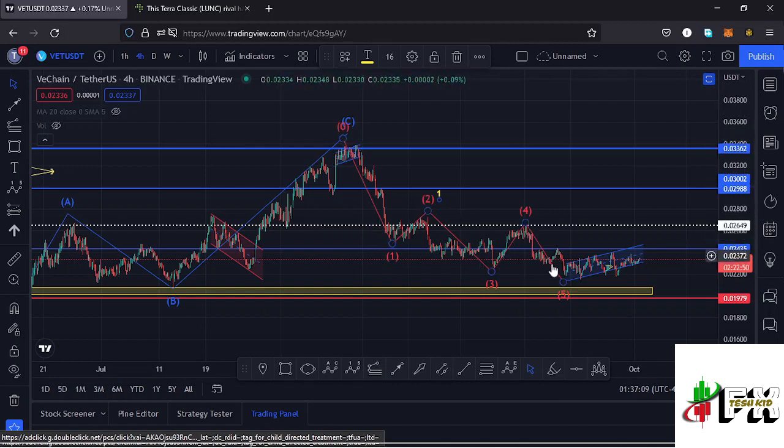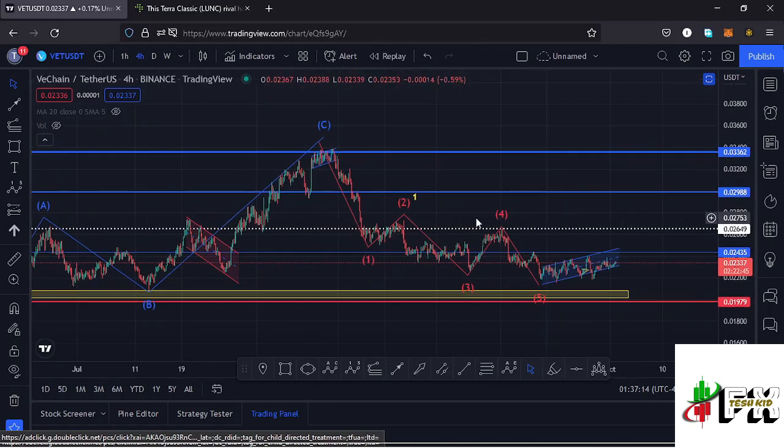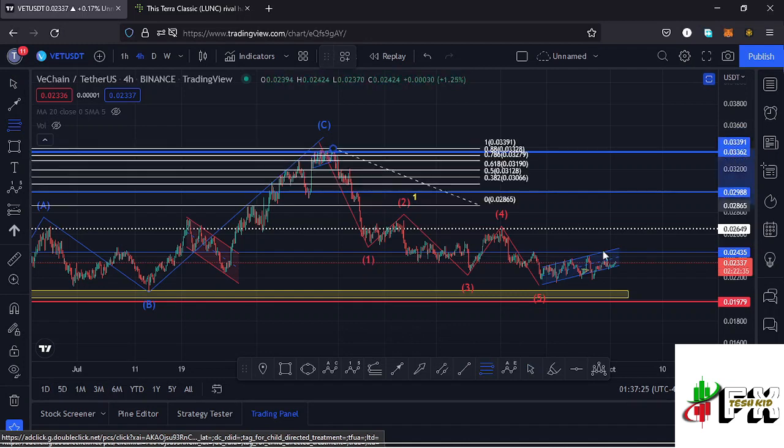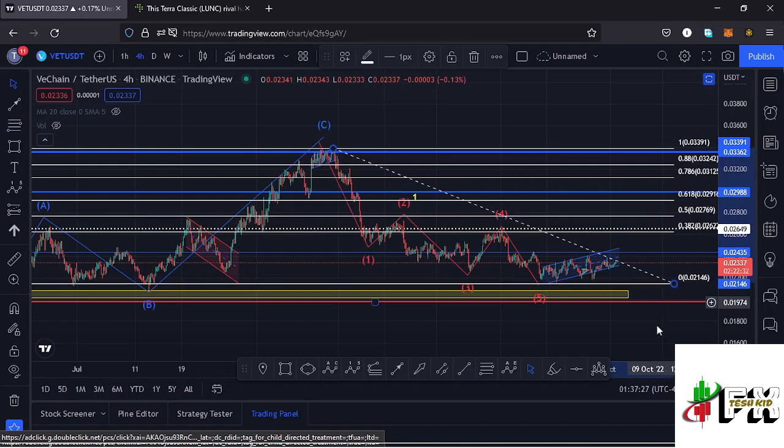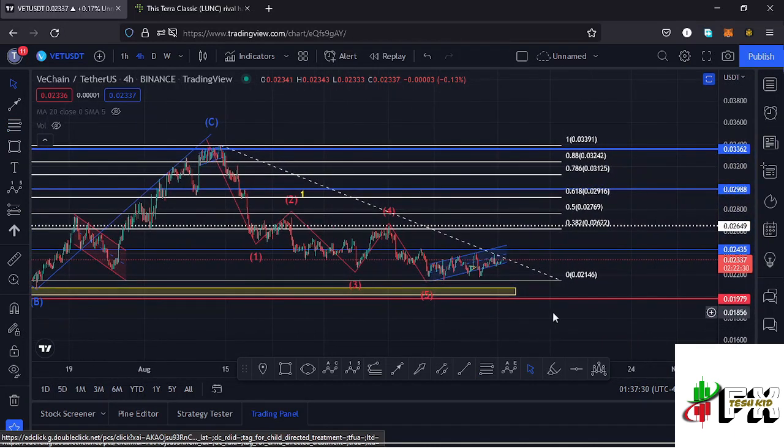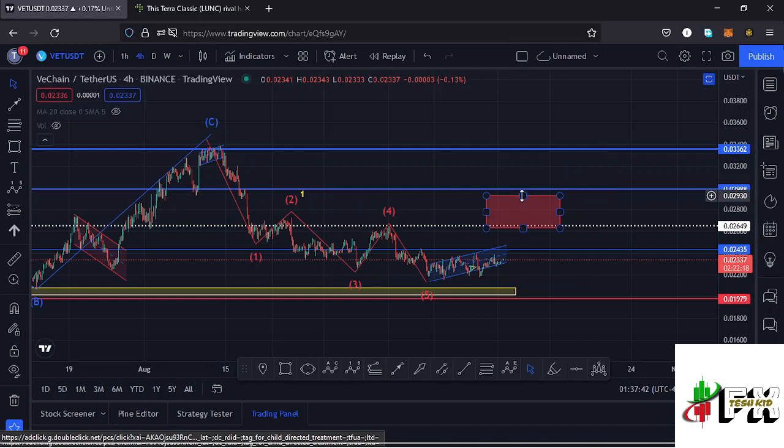And starting with the long-term scenarios that can play out here on the Vechain chart, after seeing the formation of a higher Elliot wave count 1 over here, it's possible for us to see a higher Elliot wave count 2. And because a wave 2 is a corrective wave, which is also a retracement of the first wave, we can use the Fibonacci's, connecting them from the high of the wave 1 to the low of the wave 1, and that gives me a minimum target area for that second wave to the upper side between the fib level 0.618 and the fib level 0.382, and I can mark that target area here on the charts like that, then remove the Fibonacci's. That area lies between the $0.029 mark and the $0.026 mark.